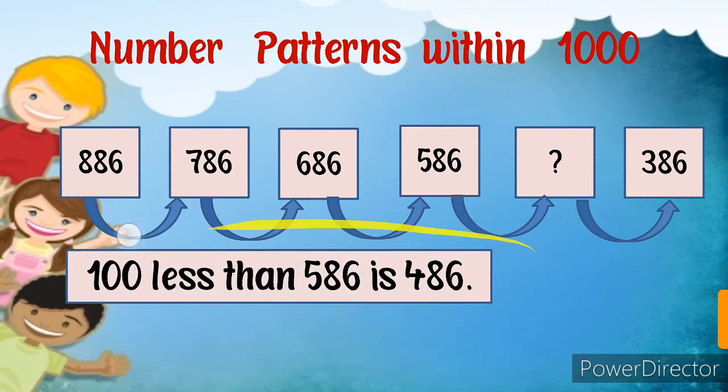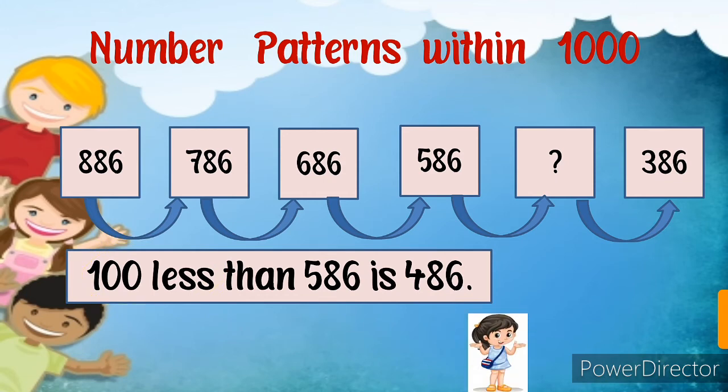Now, 100 less. What have we done here? 100 less. Okay, so let's see, students. 886, when we take 100 less, it's 786. When we take 100 less, it will be 686. When we take 100 less, it will be 586. And when we take 100 less from this, the number will be 486. And when we take 100 less from this, we will get this number, 386.